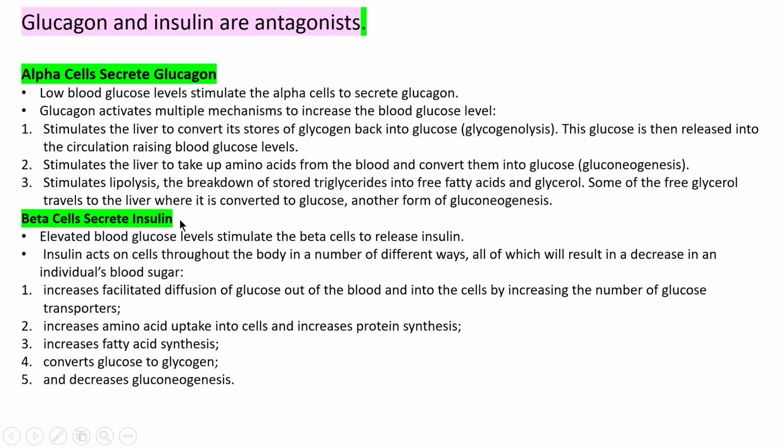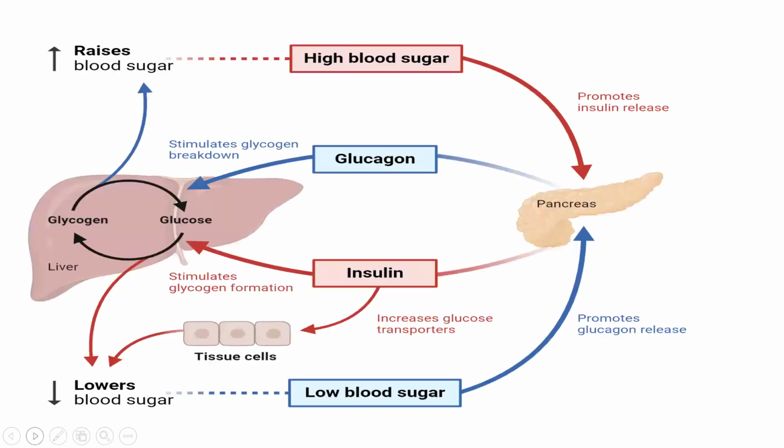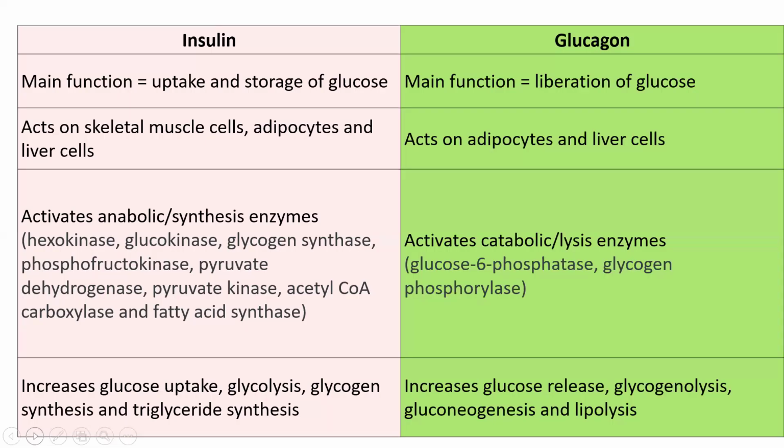So glucagon and insulin are antagonistic, which I explained. This is a revision in short. Kindly note it down in your notebook and try to understand all the processes which I have explained already. Next, insulin and glucagon: insulin is for uptake and storage of glucose, glucagon for liberation of glucose. Insulin acts on skeletal muscle cell, adipocytes, and liver cell; glucagon acts on adipocytes and liver cell.